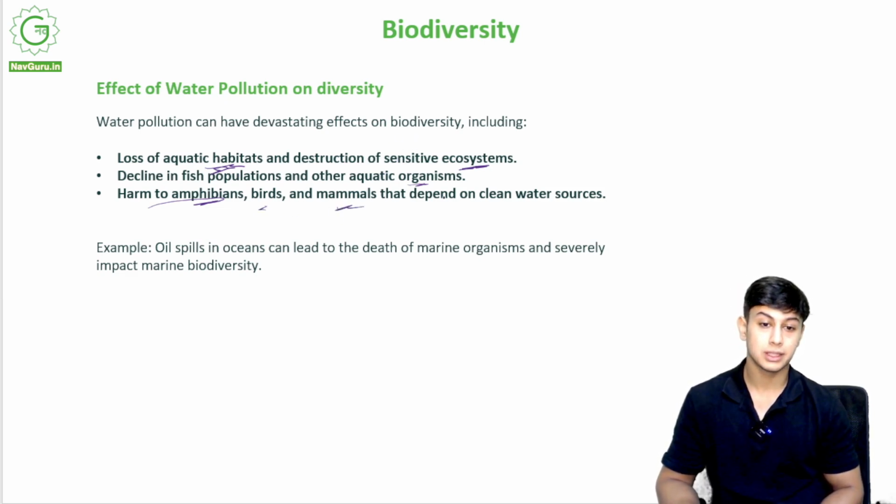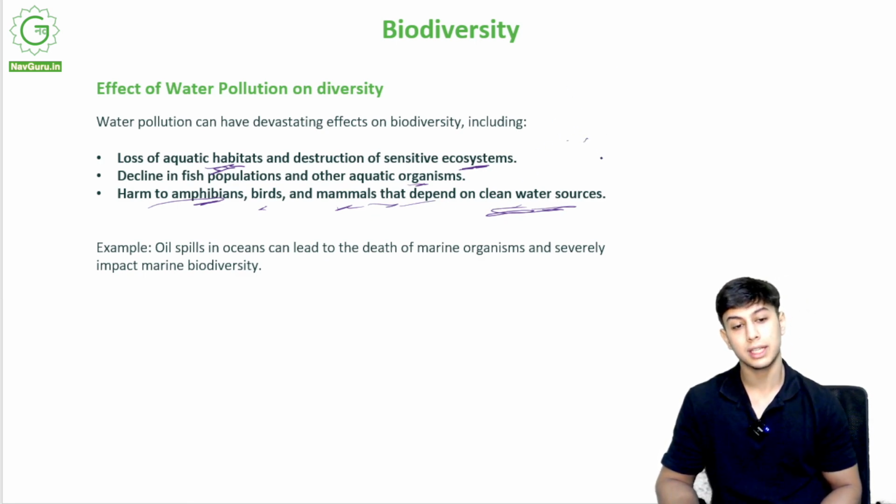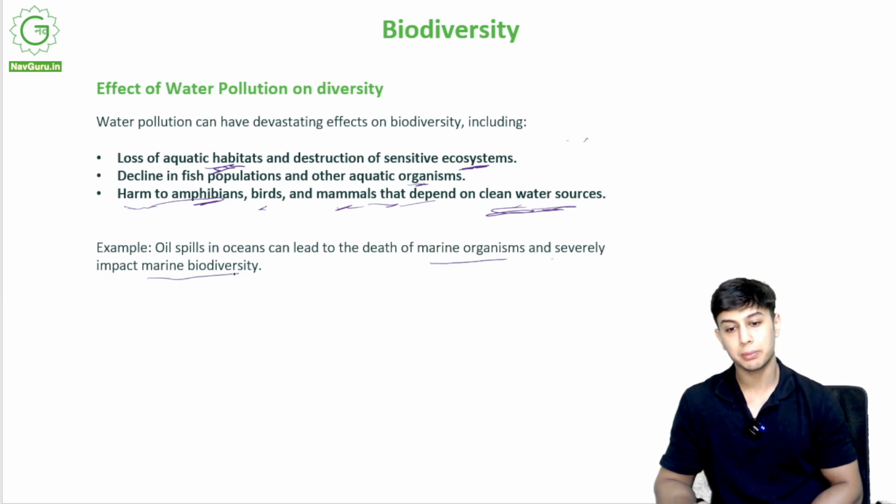Birds and mammals that depend on clean water sources, so whales, hippos, all of these animals that are mammals but depend on clean water sources, will undergo a lot of harm. They will reduce in population. Oil spills in the oceans can lead to death of marine organisms and severely impact marine biodiversity.